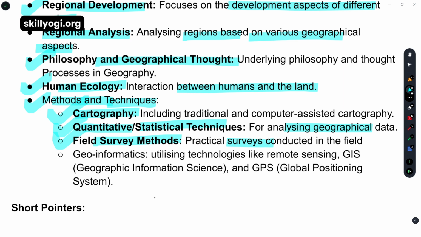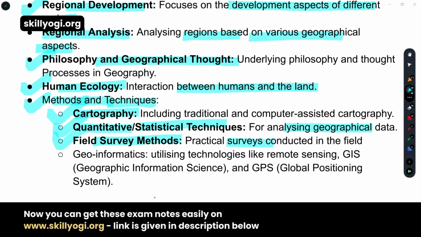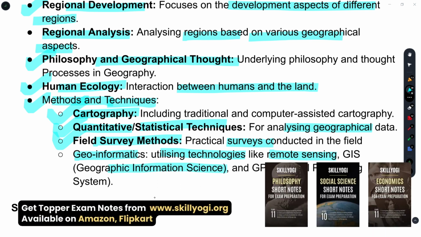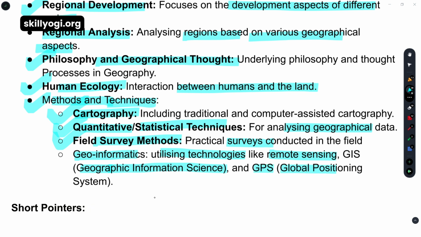You have to know about the region's cultural aspects. That's how colleges encourage geography students to go somewhere else, learn the things and the cultural aspects of these places. Then geoinformatics, utilizing technologies like remote sensing, GIS, the geographic information system software, and GPS, the global positioning system.